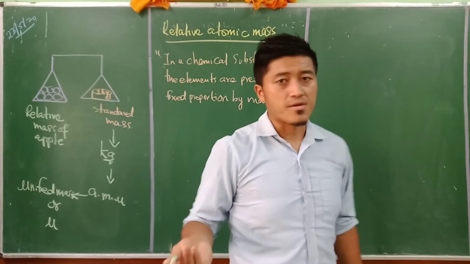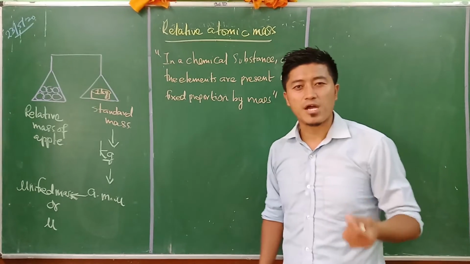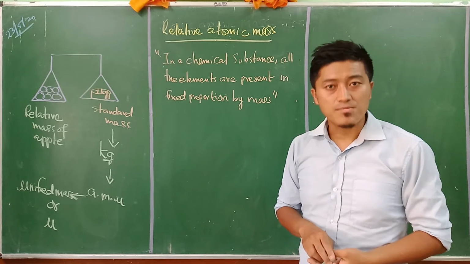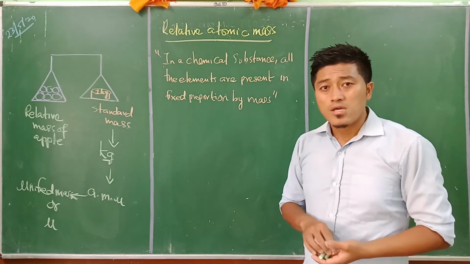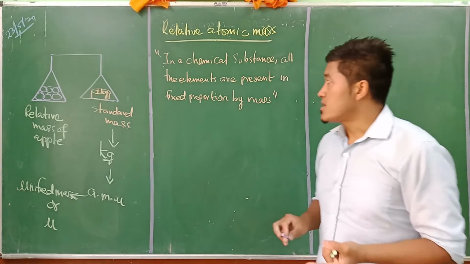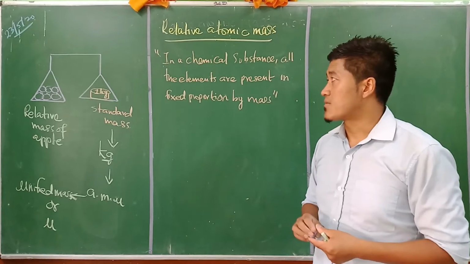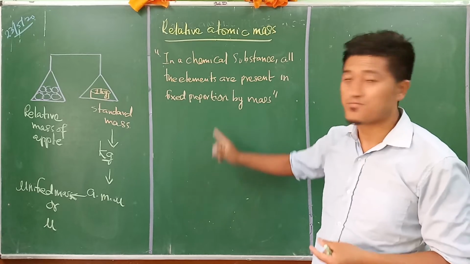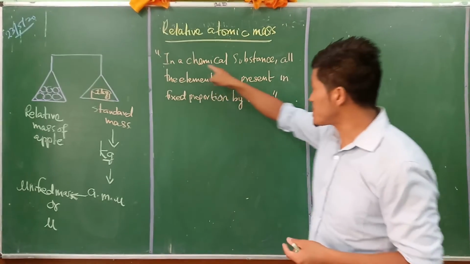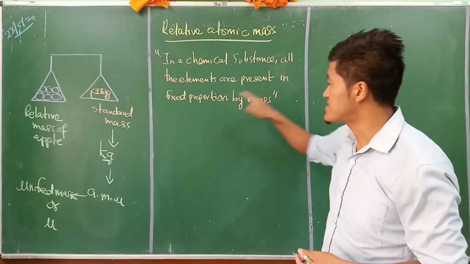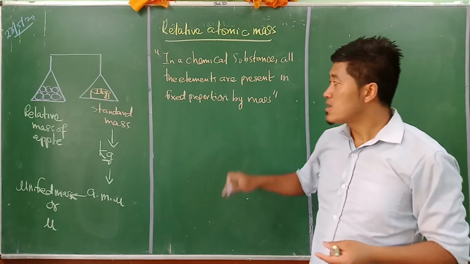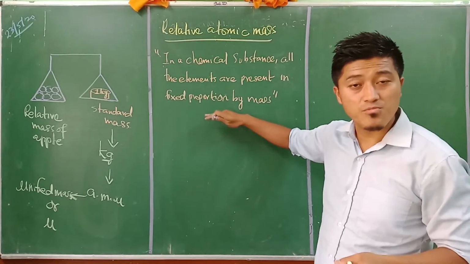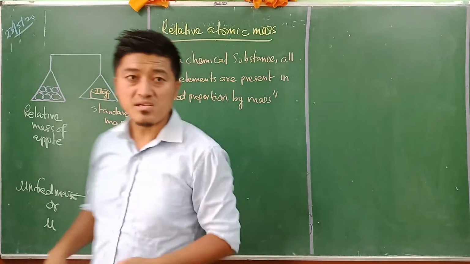Now we will try to understand. In the period when there was very limited information about elements, atoms, the existence of the atom, and the chemical bonding of atoms, John Dalton was trying to understand. He referred to Proust's law, the law of definite proportion, which says that in a chemical substance, all the elements are present in a fixed proportion by mass. Taking this law as background, we understand relative atomic mass.